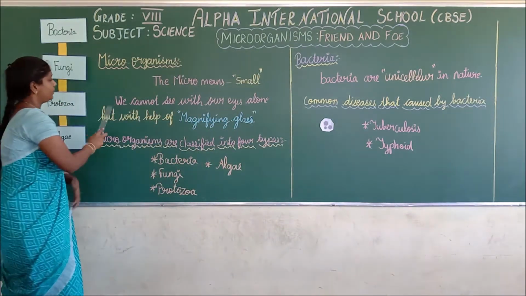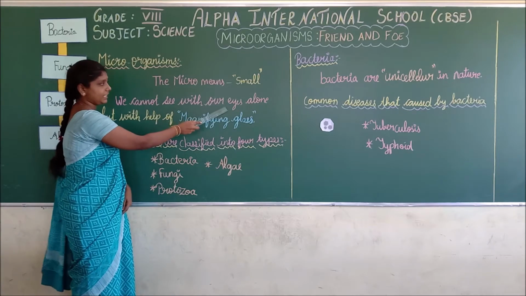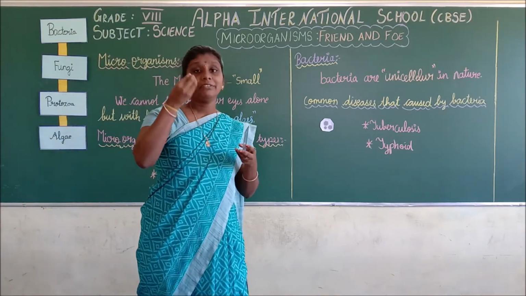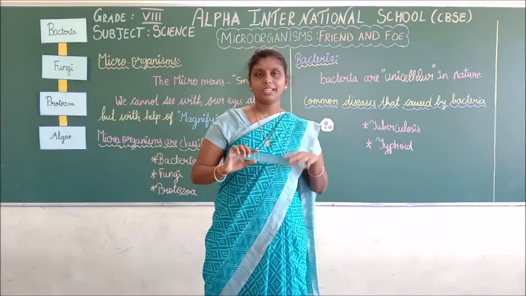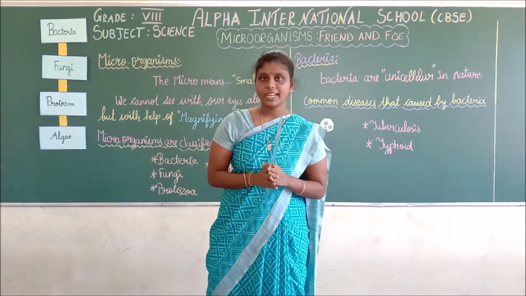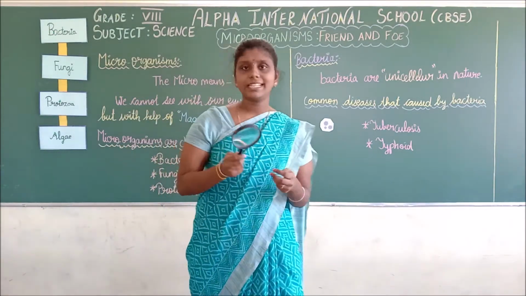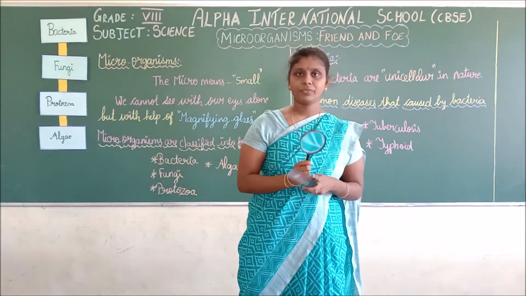Next, we can't see the microorganism with our eyes alone. With the help of this magnifying glass, we can see certain organisms.